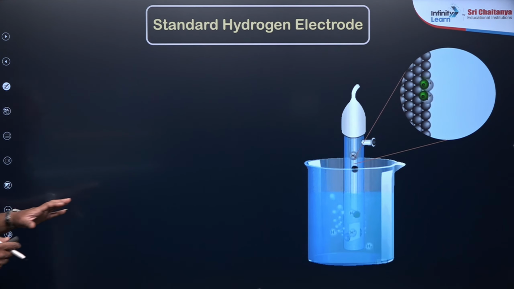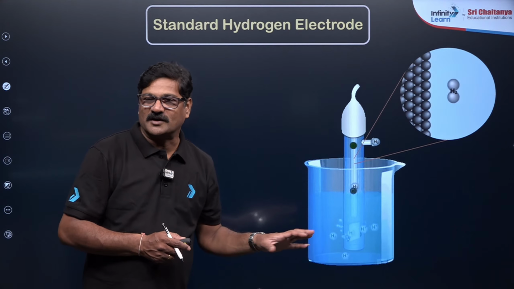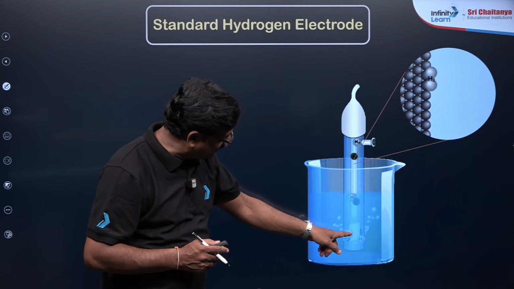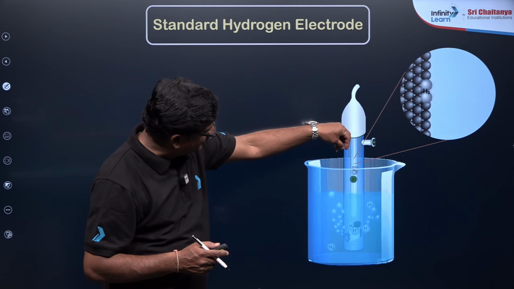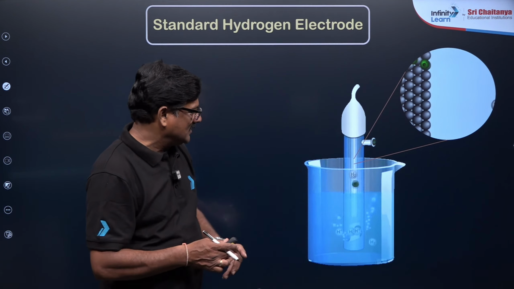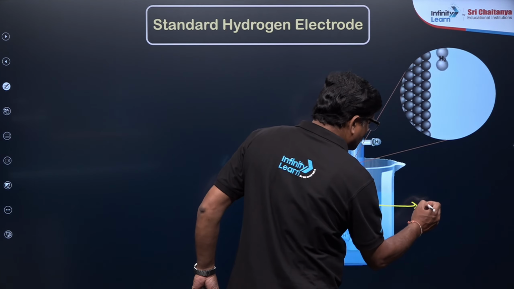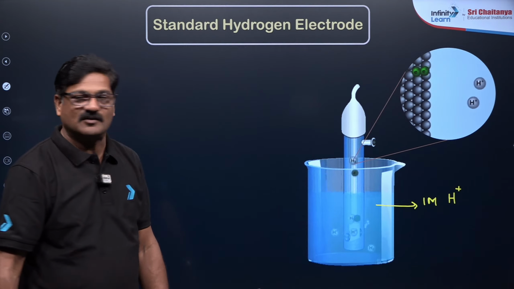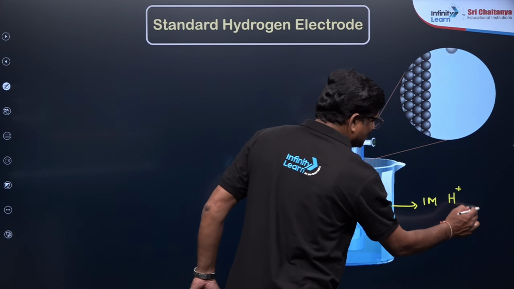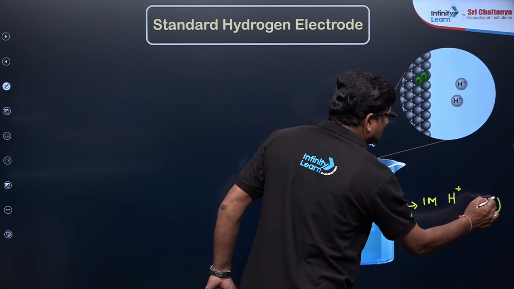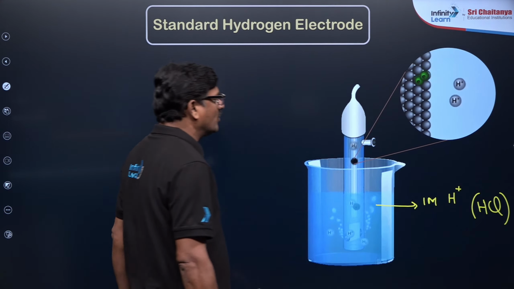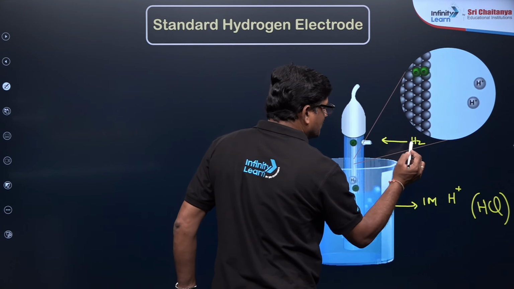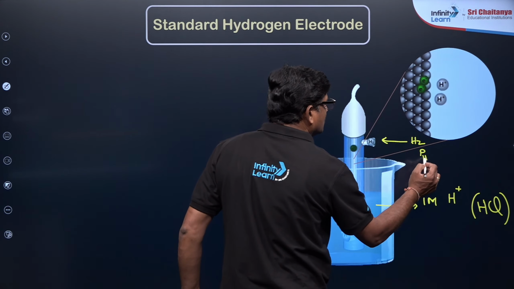So this is your hydrogen electrode. Are you liking the animation? What is this? You have a platinum wire over here and it is immersed in 1 molar HCl. 1 molar HCl provides 1 molar H plus ions. And you are going to use hydrogen gas over here, and the pressure of the hydrogen gas is going to be 1 atm.